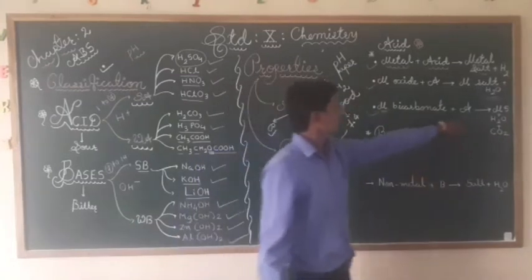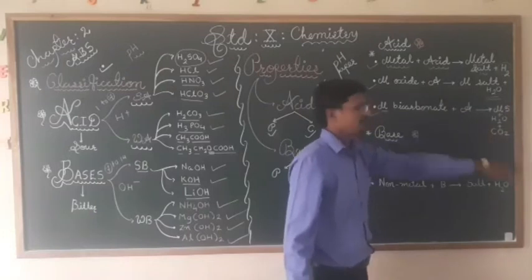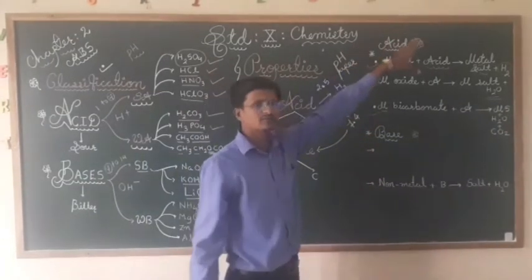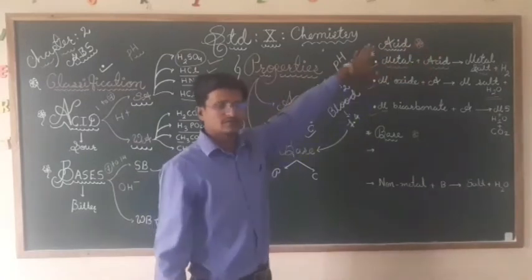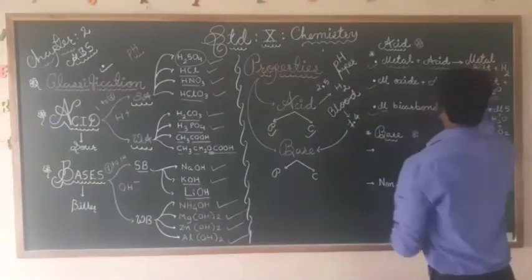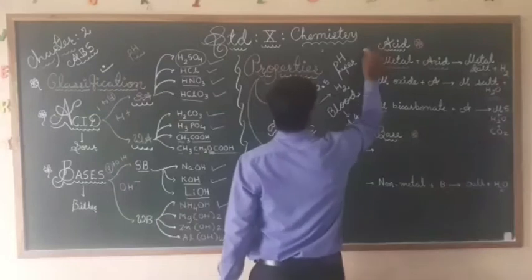So here we get three products: metal salt as well as H2O and CO2. So these are some formats of how the acid reacts with different substances, different metals. Now I will take the metal, suppose I want, this part I am taking here.